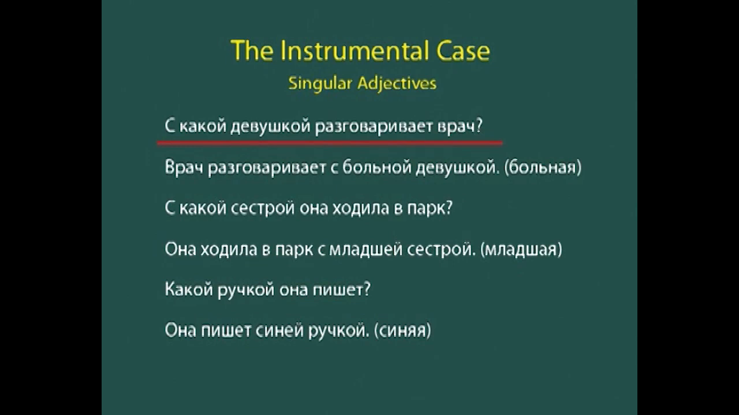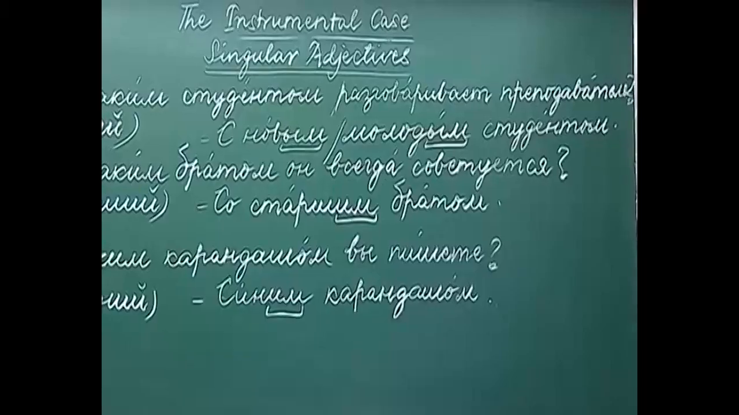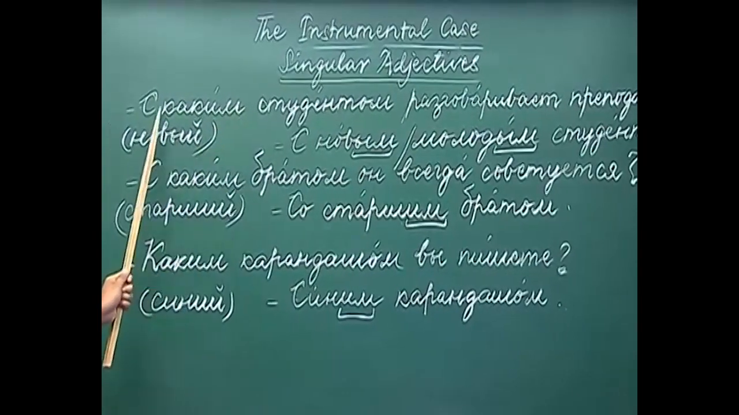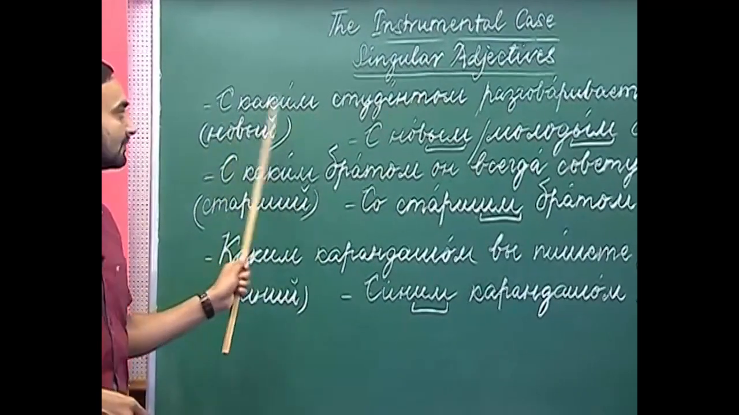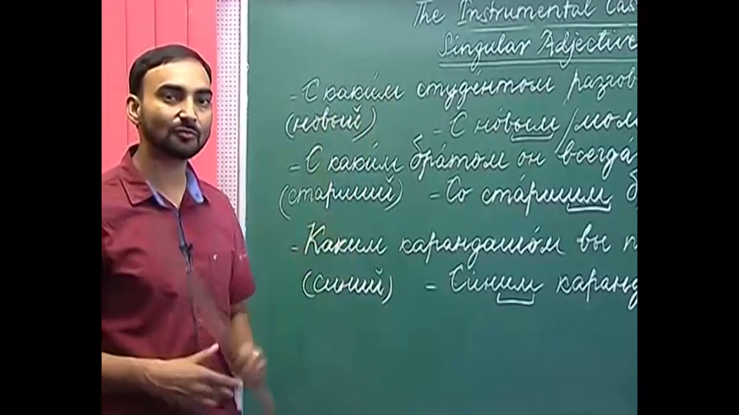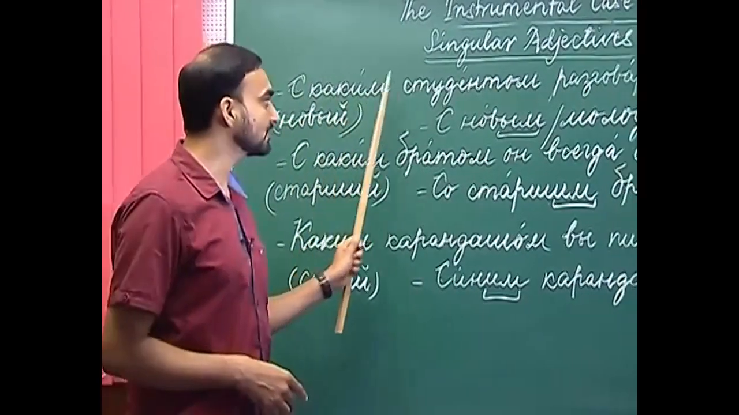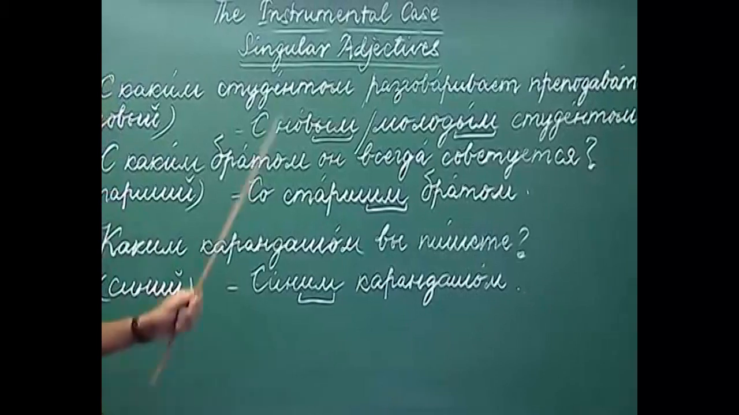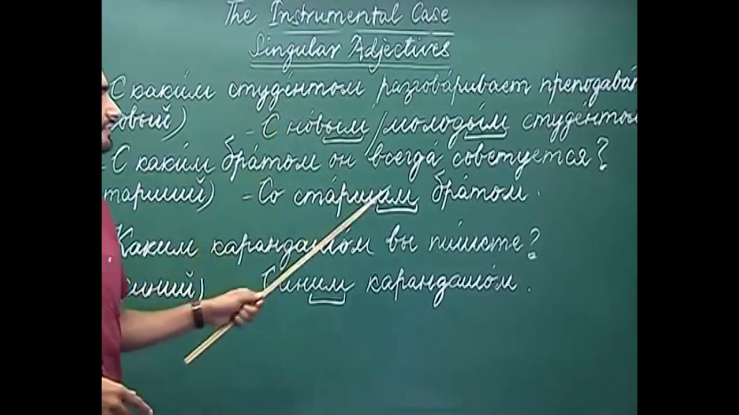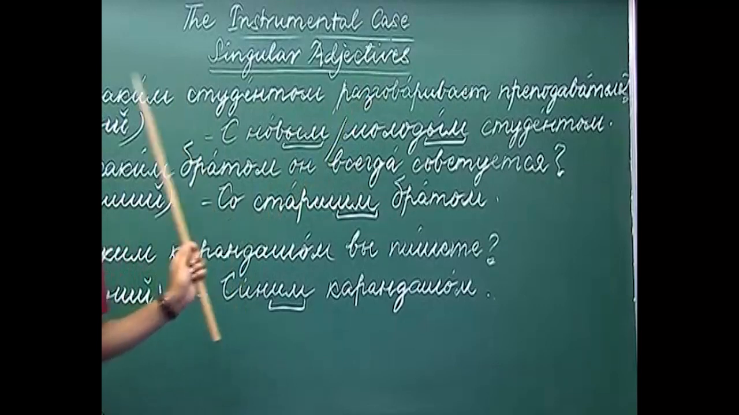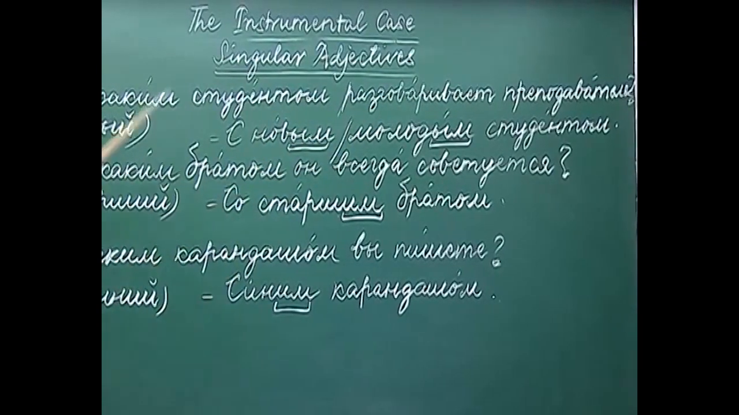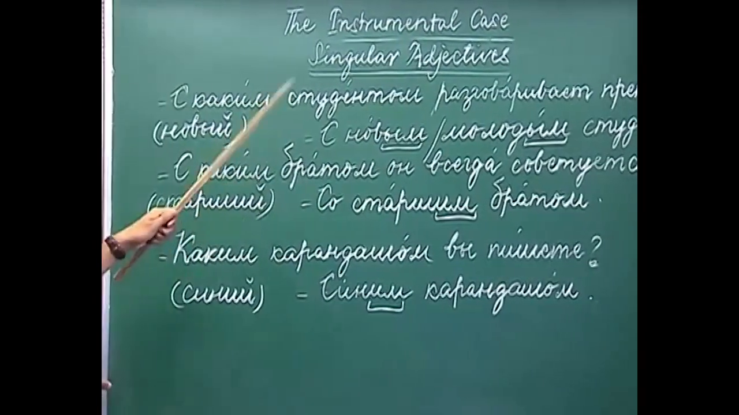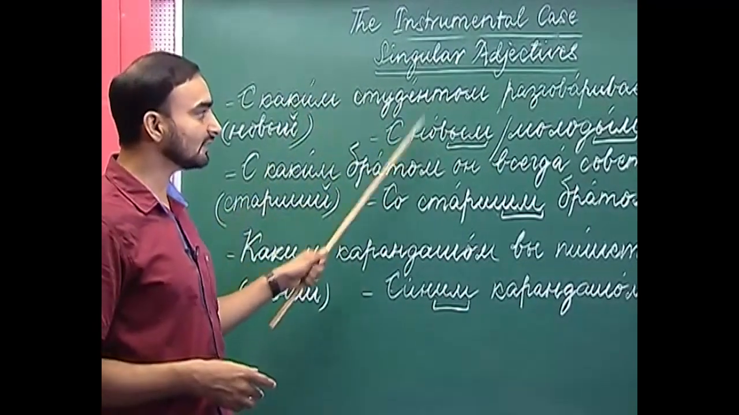S kakim studentom razgovarivayet prepodavatel? So, here the interrogative word which requires the adjective in the instrumental case is kakim. So, kakoi changes to kakim in the instrumental case. With which student is the teacher talking? So, how do we answer this question? You have to use an adjective in the instrumental case.